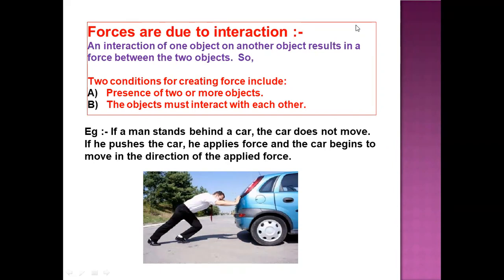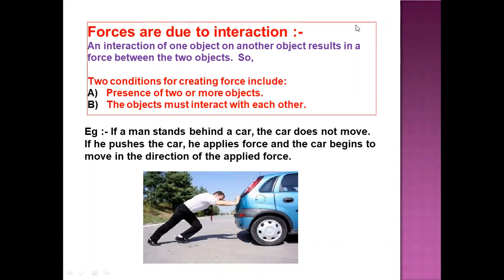Second, the objects must interact with each other, and this interaction can be direct or indirect. When I say this interaction can be direct or indirect, there are different types of forces, and the broad classification is contact force and non-contact force. Contact forces are the forces wherein the 2 objects are in direct contact with each other.